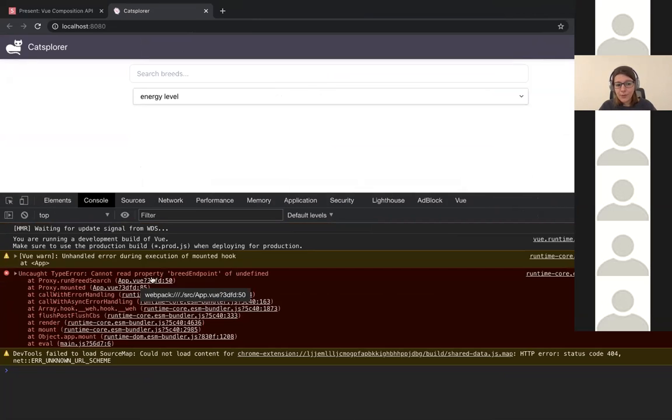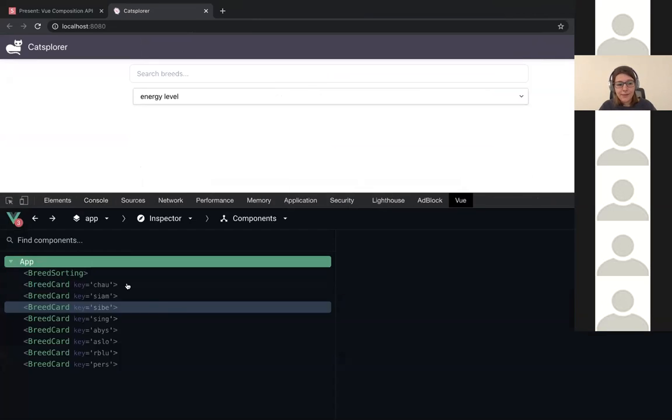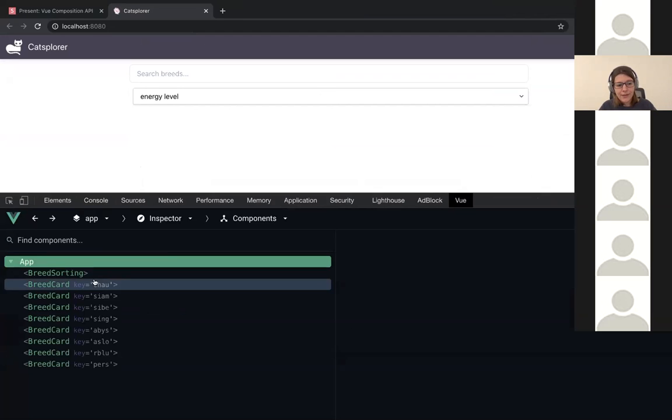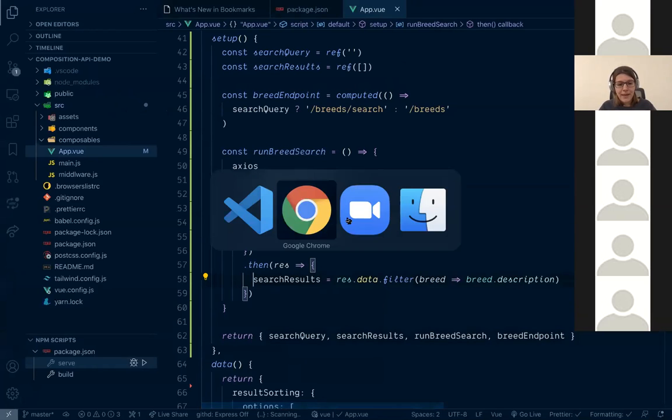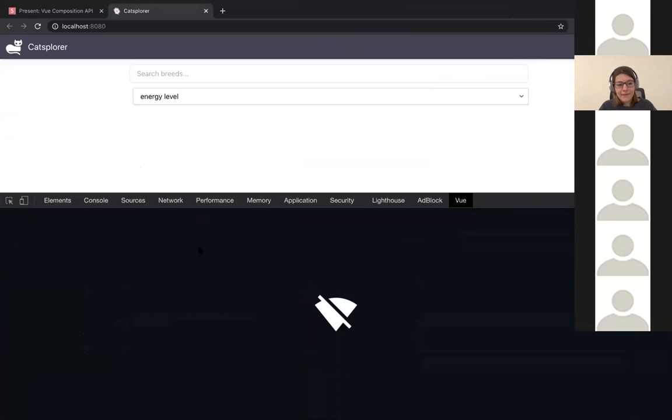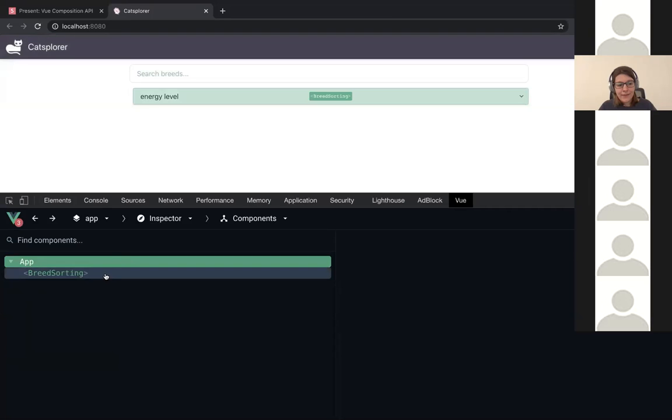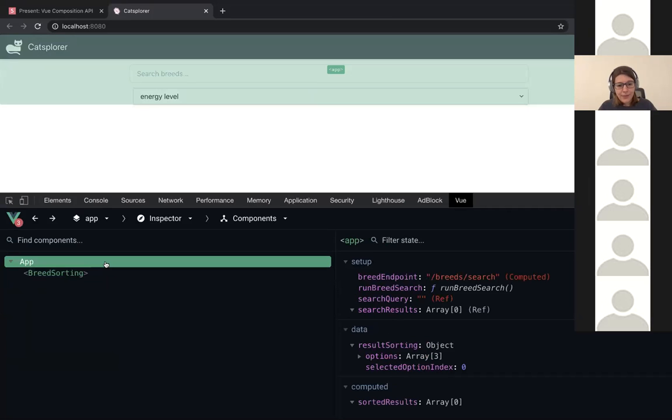It will still not work because this doesn't exist. But, yay, laggy DevTools. No chance to show you, but okay, let's just remove this and leave breedEndpoint, searchQuery, searchResults. It should be good. It won't be good. Still not happening.